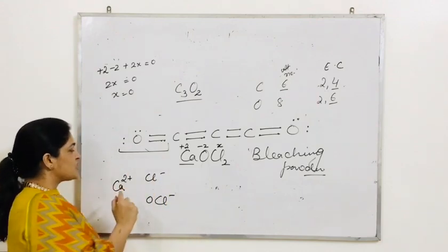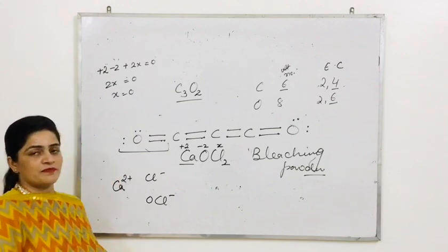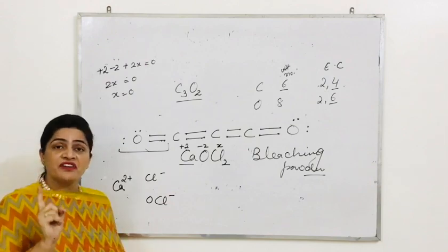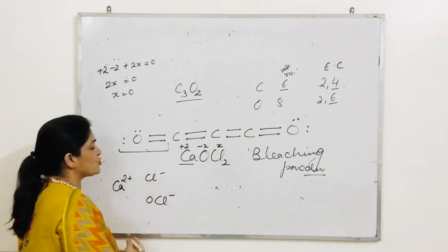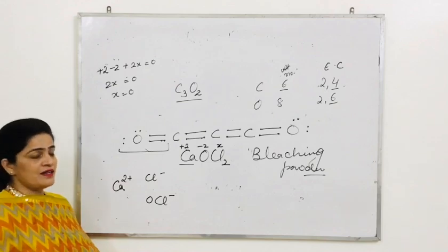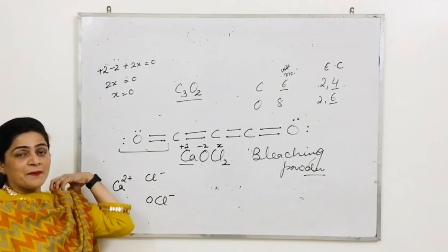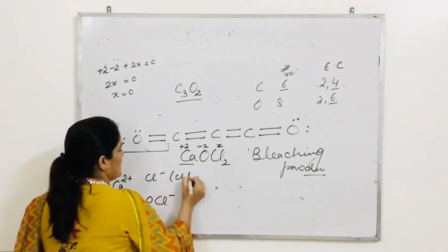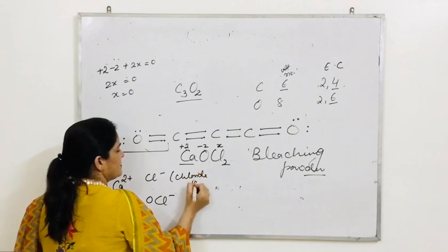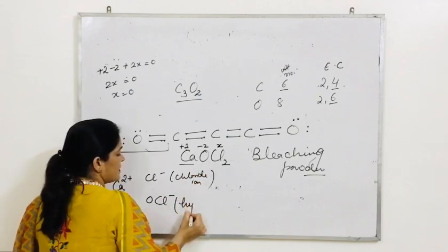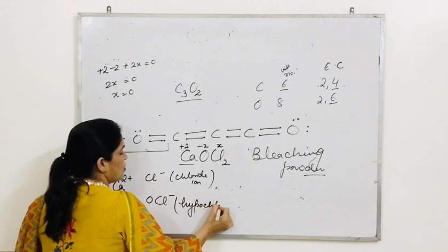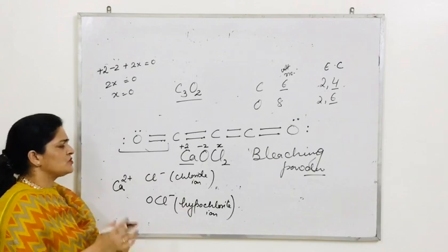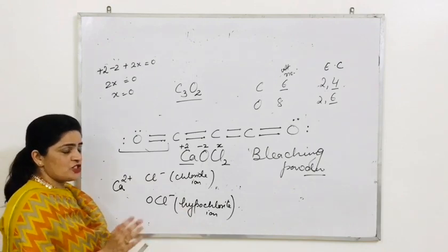In actual, to satisfy the 2 positive charge of calcium, we do not have 2 chloride ions. We have 2 different anions. This anion is called chloride ion. This anion is called hypochlorite ion. Don't worry about the names. You just concentrate that in bleaching powder.